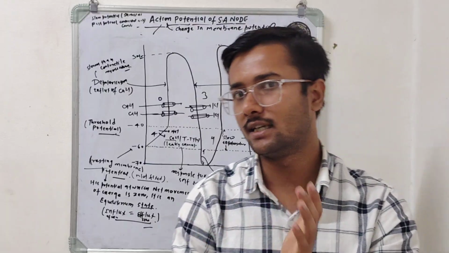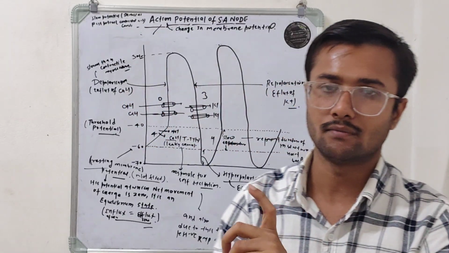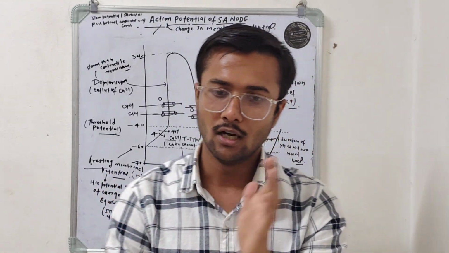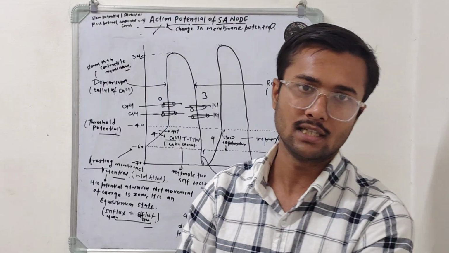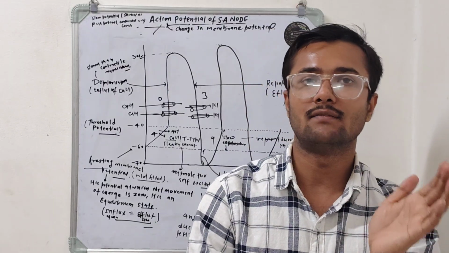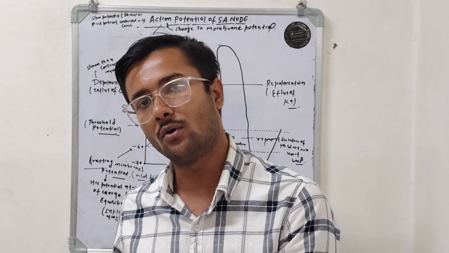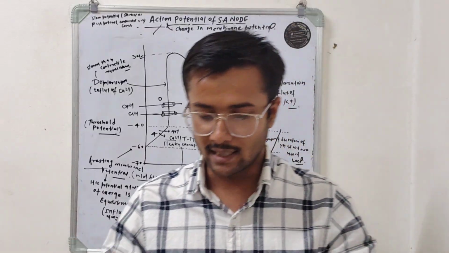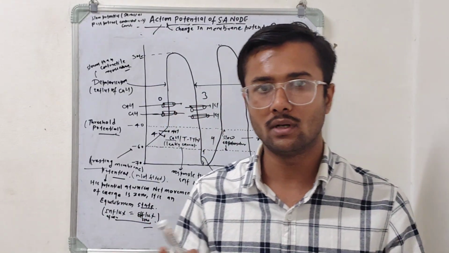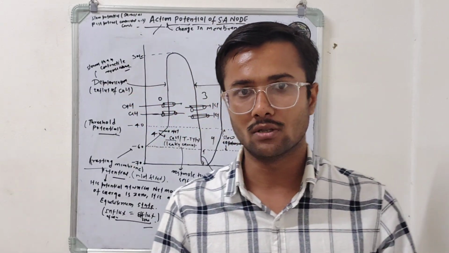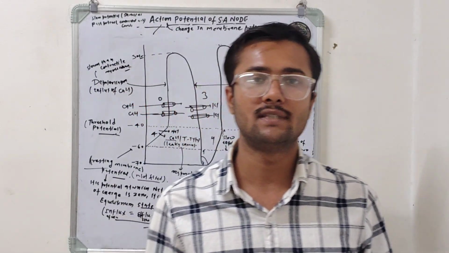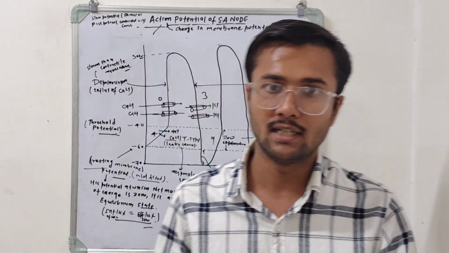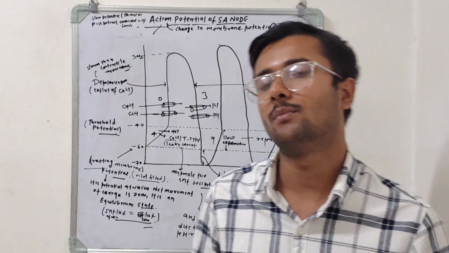What is the meaning of the net movement of charge being zero? It means whatever amount of charge enters the cell, the same amount of charge exits. If the same amount of charge enters and the same amount exits, at this condition there is no net movement of charge in any direction. The potential at which this condition is achieved is called resting membrane potential.